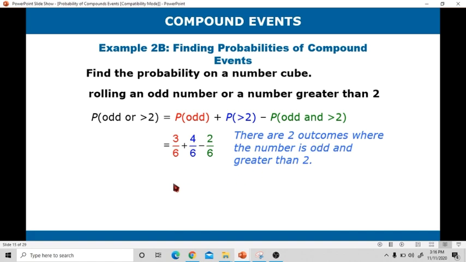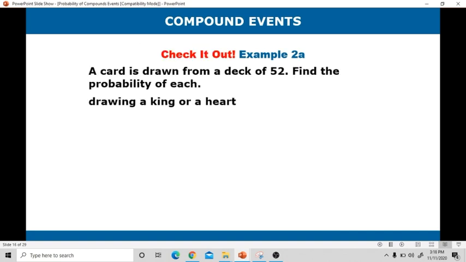3/6 plus 4/6 minus 2/6 is equal to 5/6. Therefore, the probability of rolling an odd number or a number greater than 2 is 5/6. Let's proceed to the next.